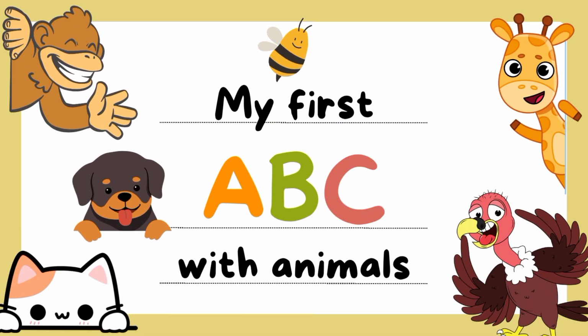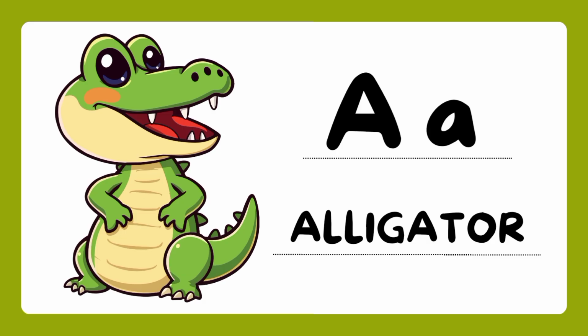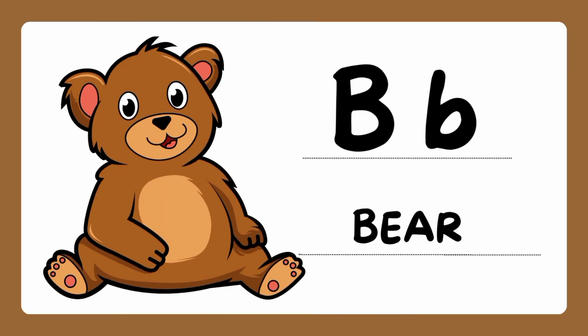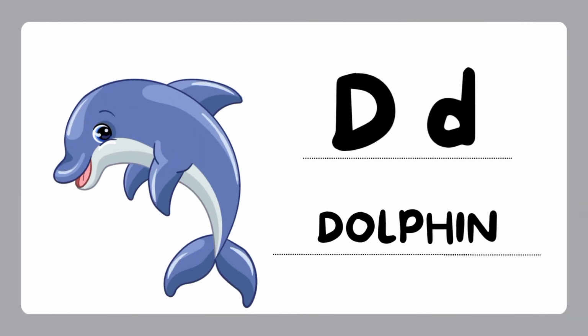My first ABC. With animals. A. A is for alligator. B. B is for bear. C. C is for cat. D. D is for dolphin.